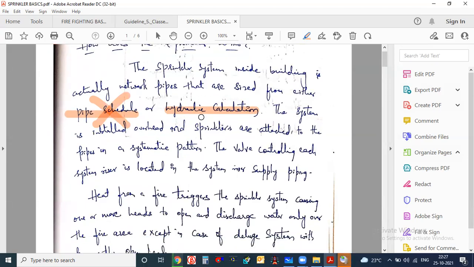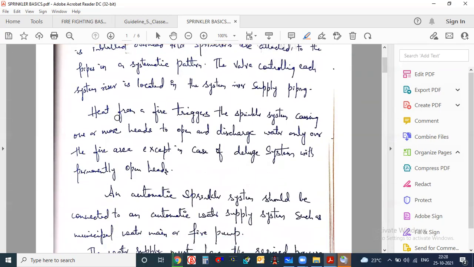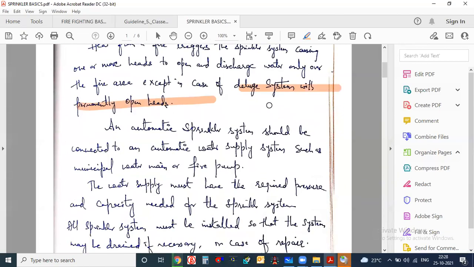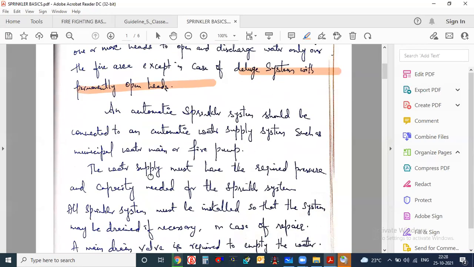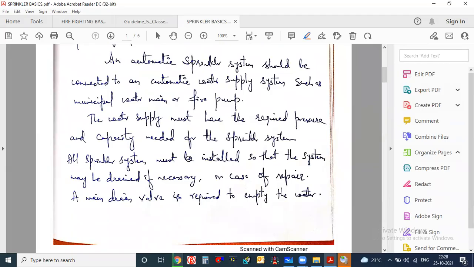The system is installed overhead and sprinklers are attached to the pipe in a systematic pattern. The valve controlling each system riser is located in the system riser supply piping. Some points are written: heat from a fire triggers the sprinkler system, causing one or more heads to open and discharge water only over the fire area, except in the case of a deluge system with permanently open heads. An automatic sprinkler system should be connected to an automatic water supply, such as a municipal water main or fire pump. The water supply must have the required pressure and capacity.